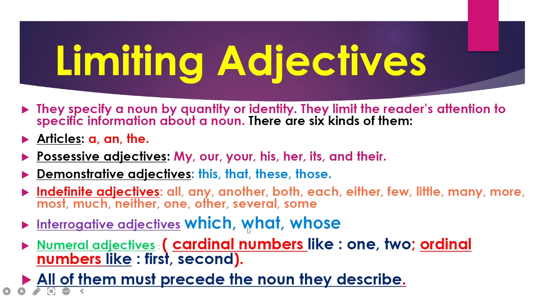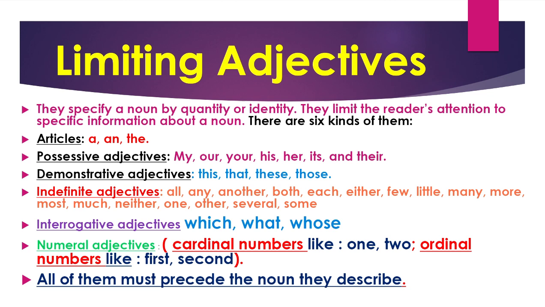Still, we have the 4th type, indefinite adjectives, and these are words like all, any, another, both, each, either, few, little, many, more, most, much, neither, one, other, several, and some. These indefinite adjectives always come before the noun.